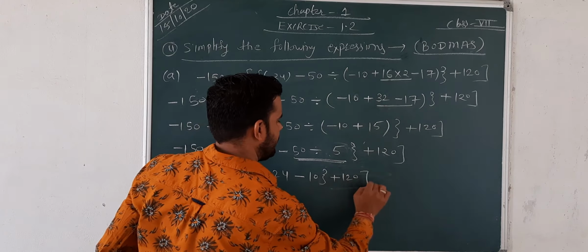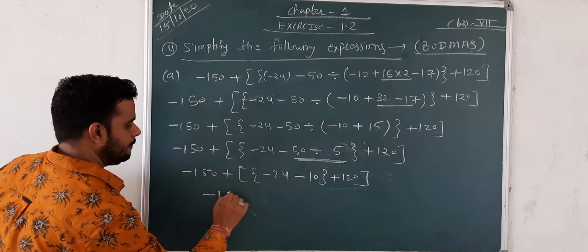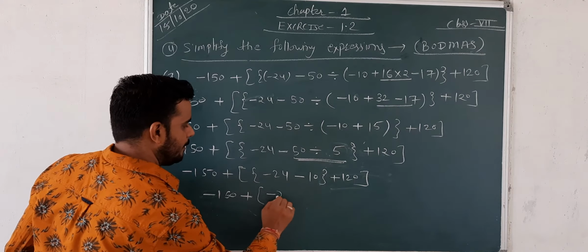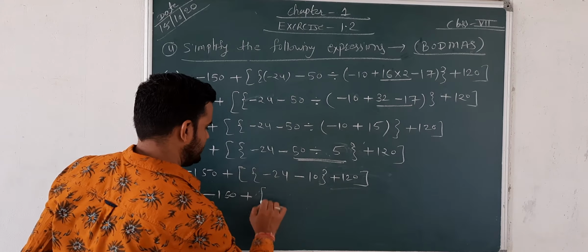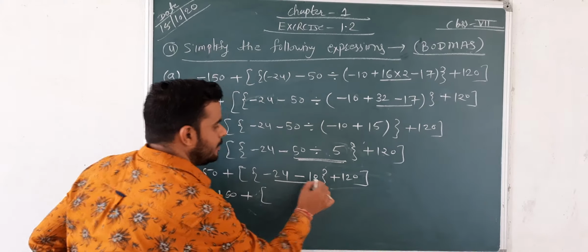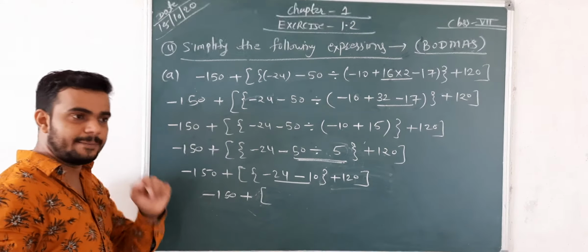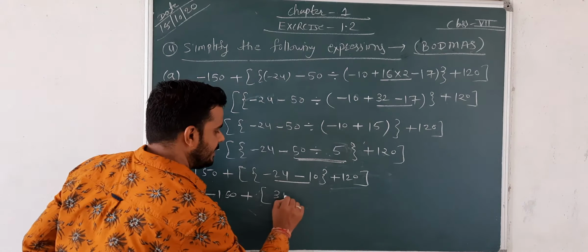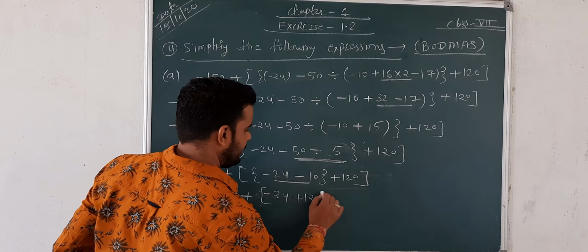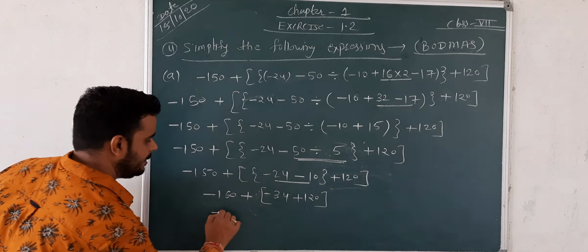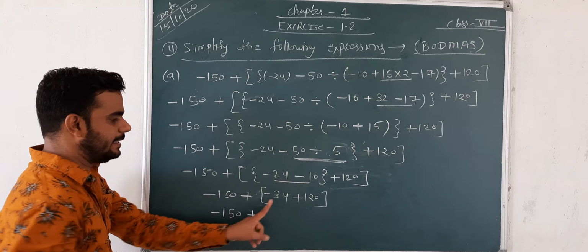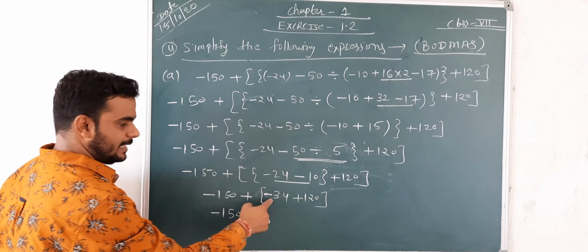Plus 120. Next, negative 150 plus negative 24. See, negative 24 and negative 10, both numbers are negative. When two numbers are negative, we add both of these, 24 and 10 make 34, but the symbol is negative. And the last, plus 120. Afterwards, negative 150 plus 120 minus 34. One number is positive, one is negative.